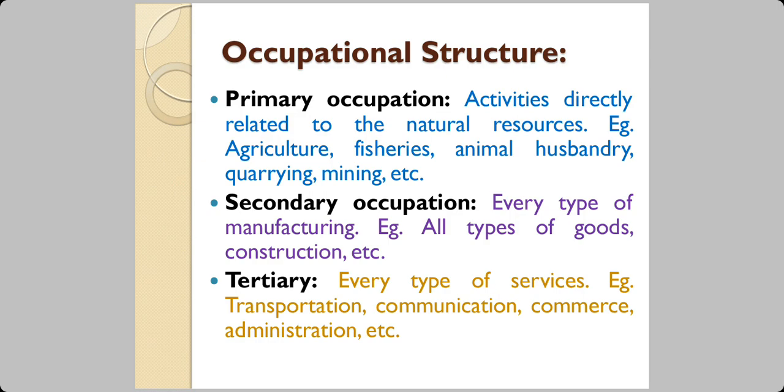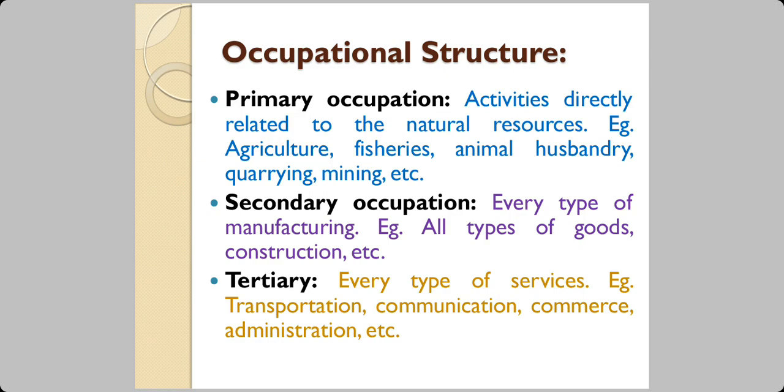When we say secondary occupation, it is every type of manufacturing. Manufacturing means converting raw material into a finished product by making it undergo a certain process. All types of goods and construction are taken into consideration as secondary occupation. You also add value, isn't it?